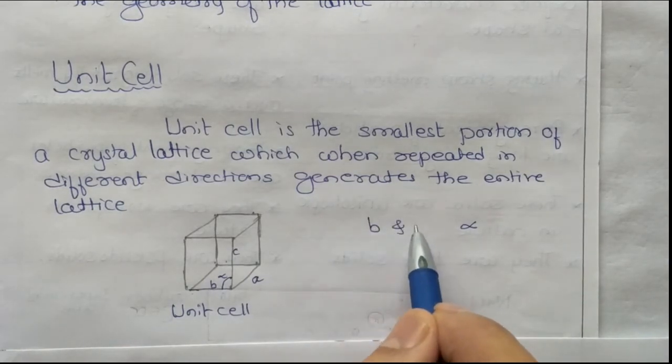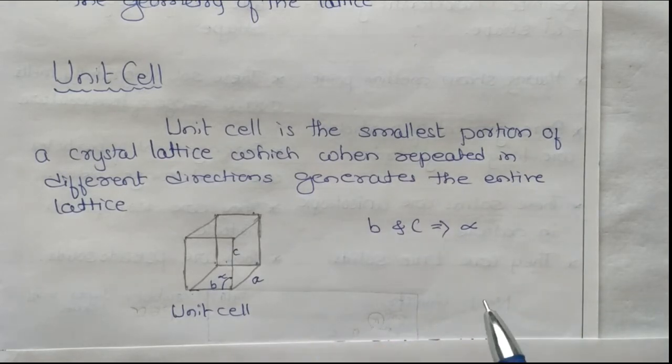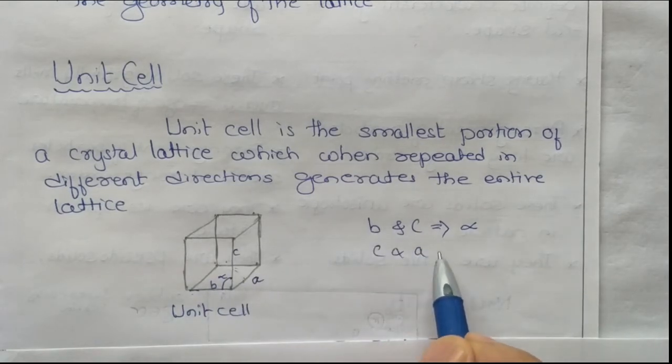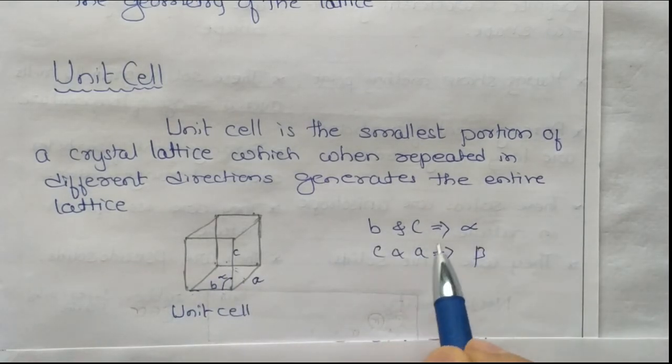Between B and C, the angle is alpha. Then between C and A, that is beta.